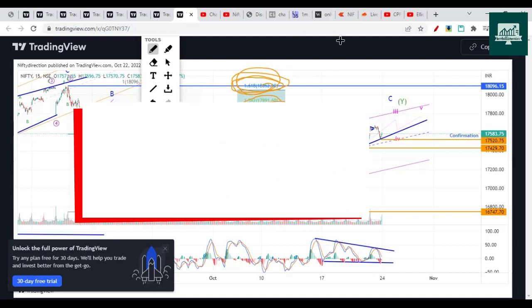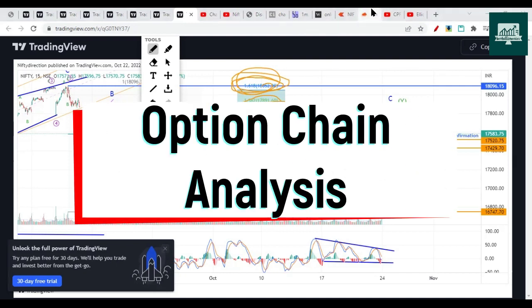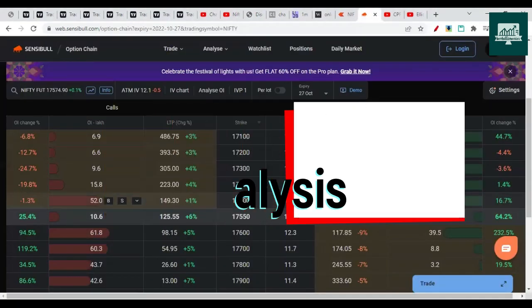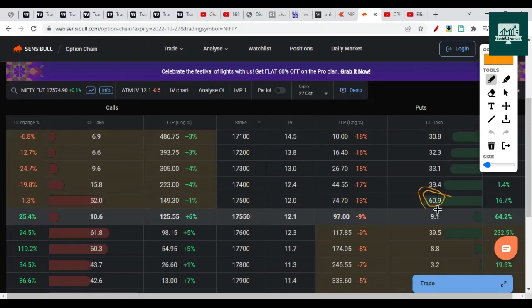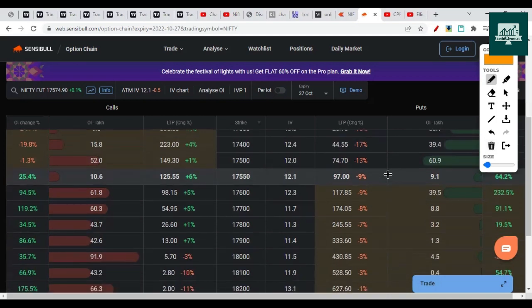Let's see what is there on the option chain now. On the option chain, we will see the support at 17,500. That is a no brainer. Here you can see 61 lakh put writers are sitting here, so 17,500 will not be broken in this expiry. By the way, this week we have a truncated week, with Monday only 1 hour, Tuesday the market is open, and on Wednesday the market is closed. So be careful while carrying option positions. Premium will erode very fast. This will be a very risky week.